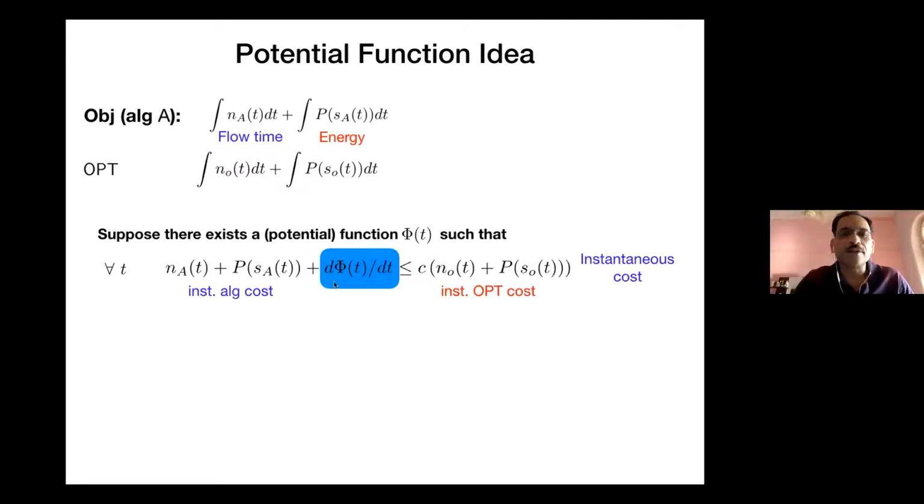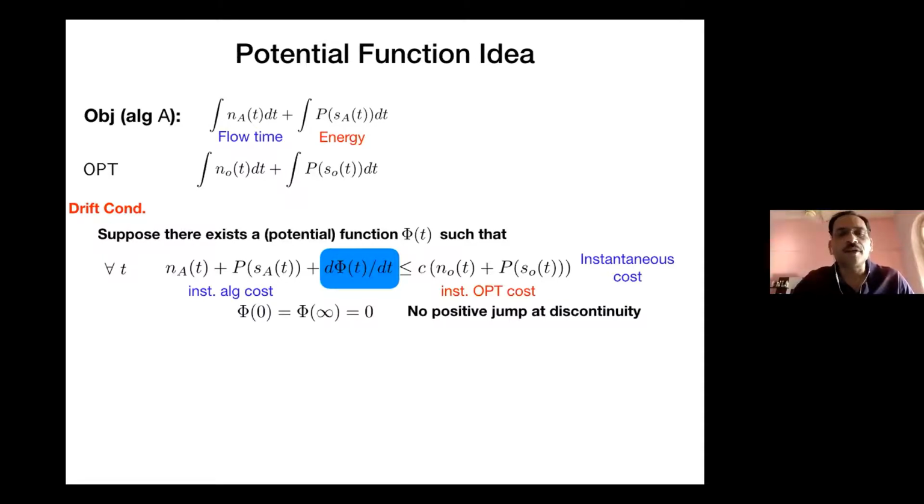Now this is the magical in-between thing: the derivative of this potential function is being added to the instantaneous cost of the algorithm, and there is a constant c sitting in front of the instantaneous optimal cost. Suppose such a function phi of t exists for which this equation holds true. This is called the drift condition. We are essentially capturing how the potential function is drifting, for any c greater than 1. So suppose such a condition holds.